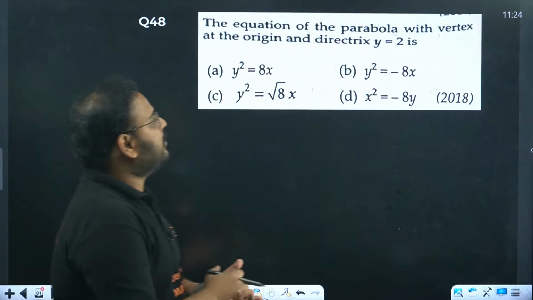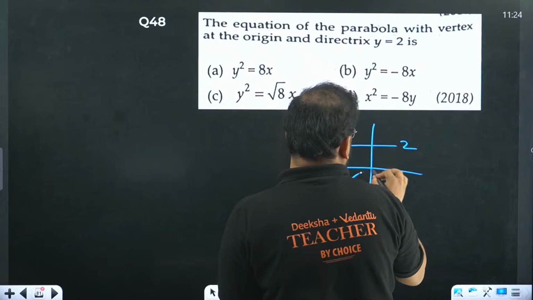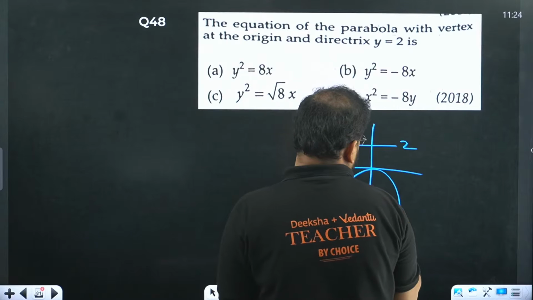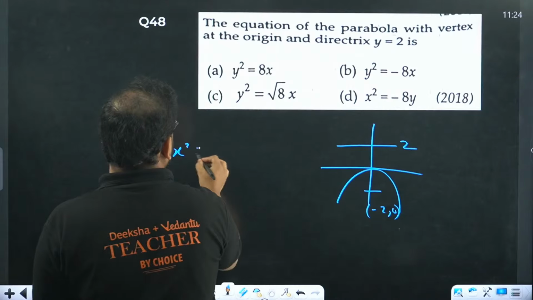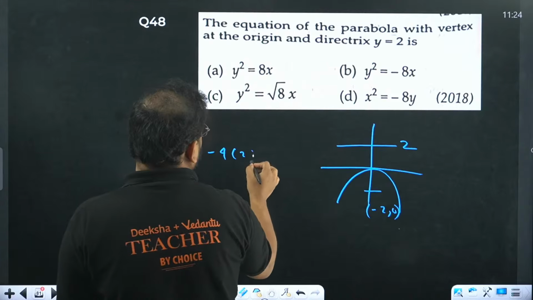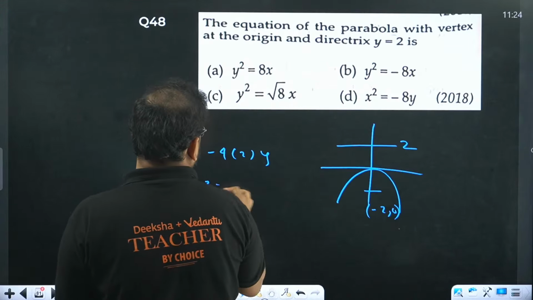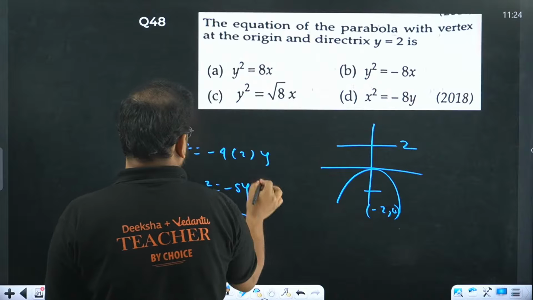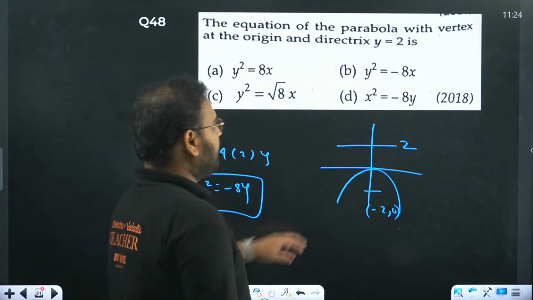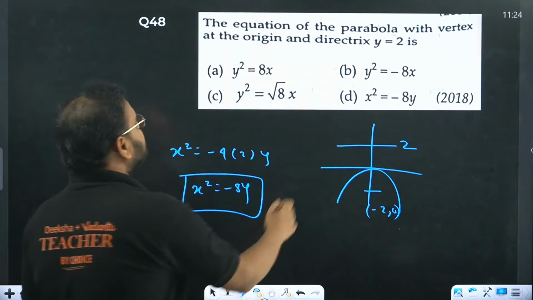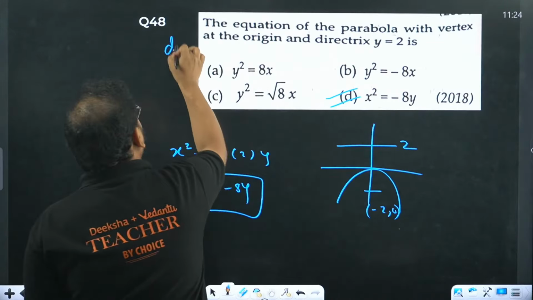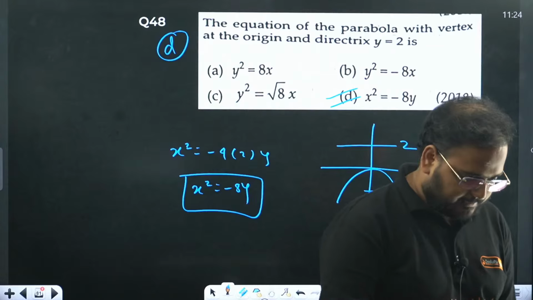The equation of the parabola with vertex at the origin, directrix is y equal to 2. Directrix means over here. Okay. And focus over here means this is your value minus 2 comma 0. Am I right? So equation becomes what? X square equals to minus 4 into 2 y. X square equals to minus 8y. Right? Directrix is over here and the focus will be what? Minus 2 comma 0. So x square equal to minus 8y. Option D is correct. Again, formula based problem. 48 is D.